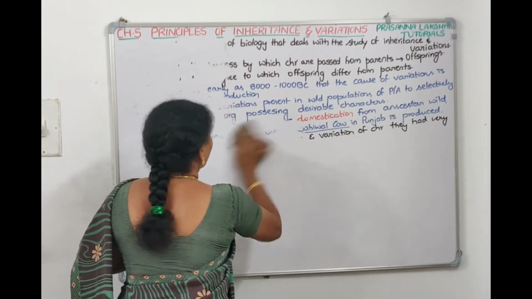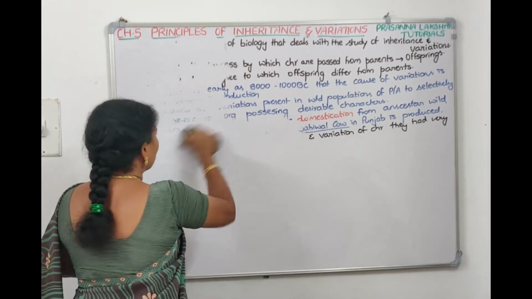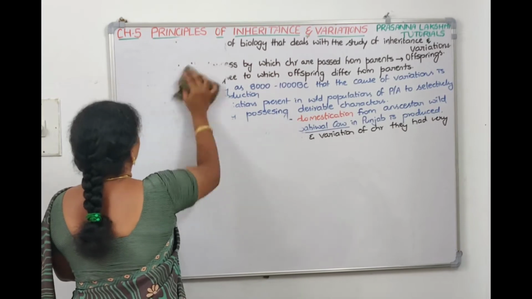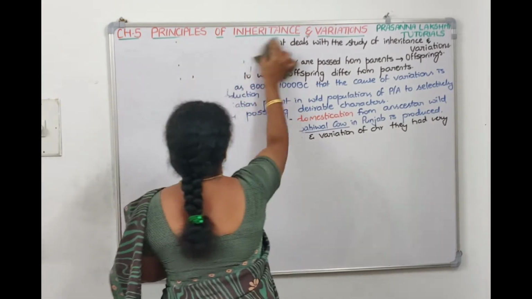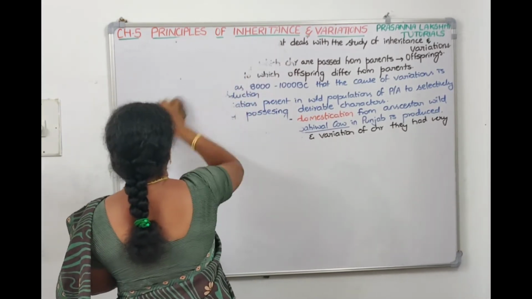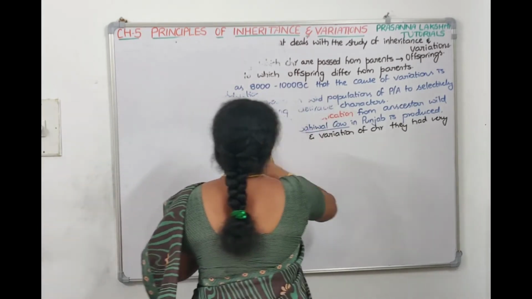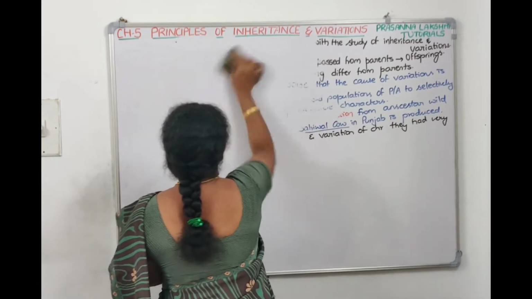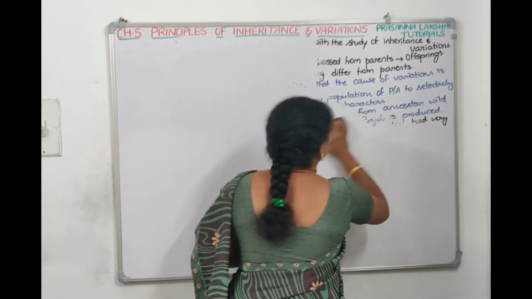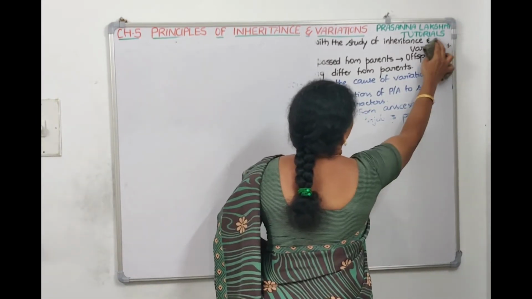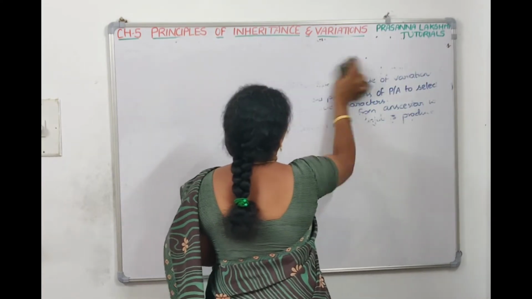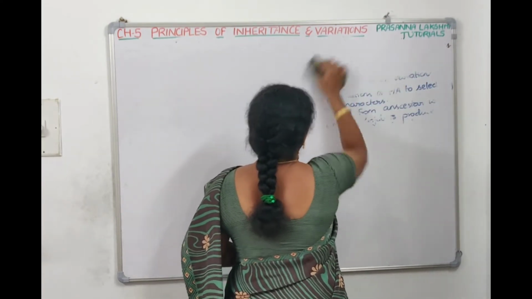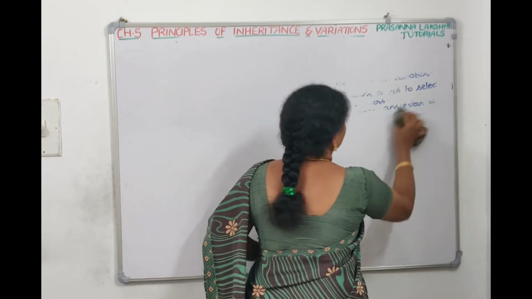We have to see what is gene, what is genome, what is phenotype, what is genotype, what is cross, what is pure line. So these words we need to understand before getting into crosses and all, which were worked out by Mendel. So let us see now genetic terminology.